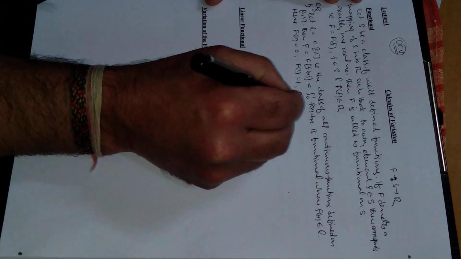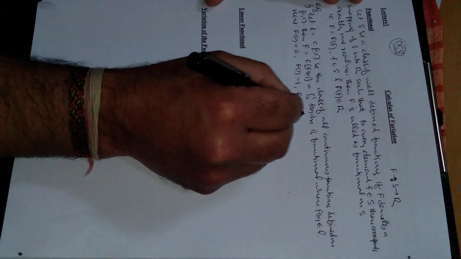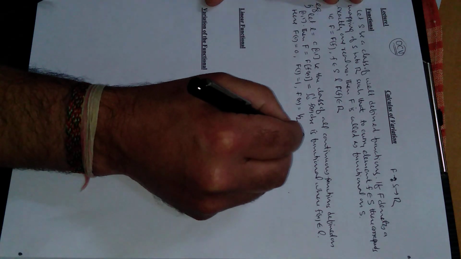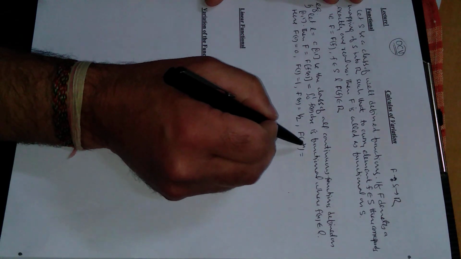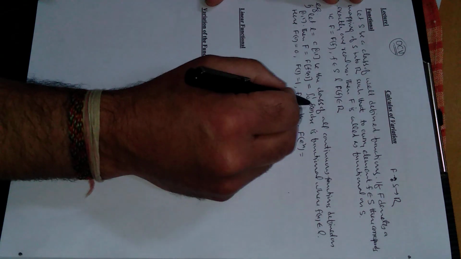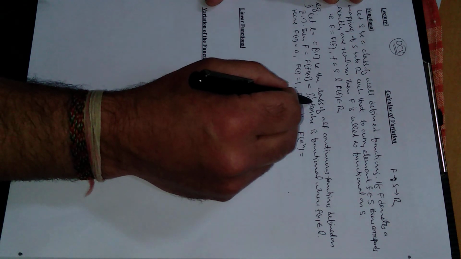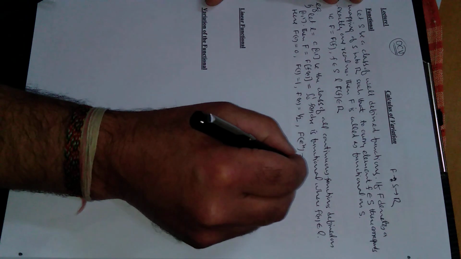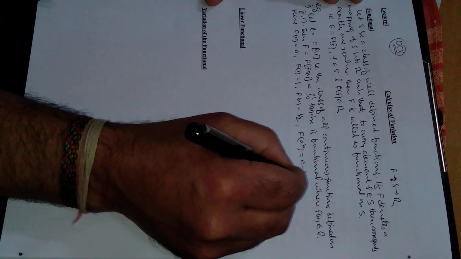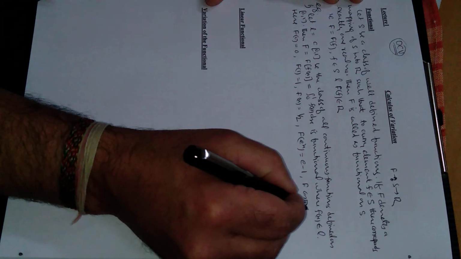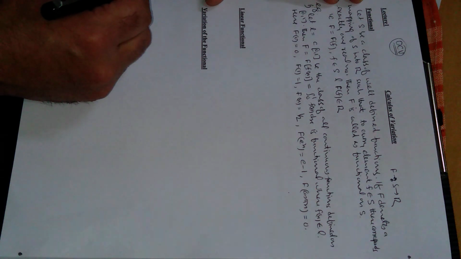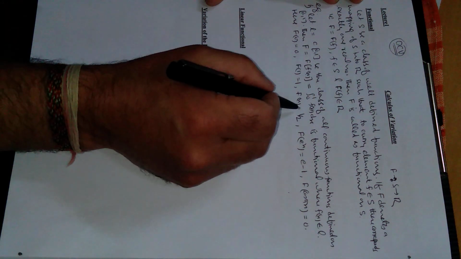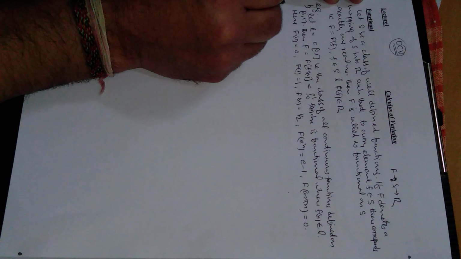For F of e raised to power x, if you put e raised to power x in place of f of x, after integration and taking upper limit minus lower limit, you will get e minus 1 easily. Similarly, F of cos pi x, after substituting here, you will get 0. So these are functionals. Actually, these are functionals, meaning function of function, right?